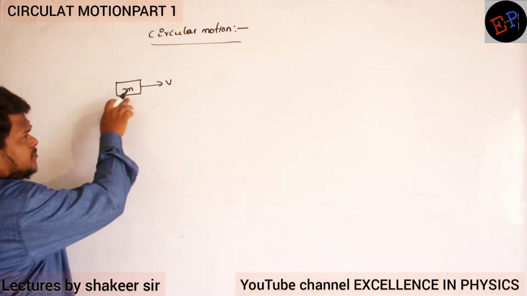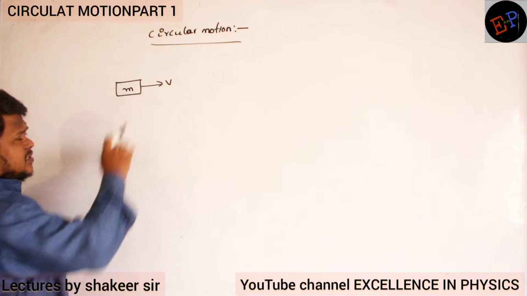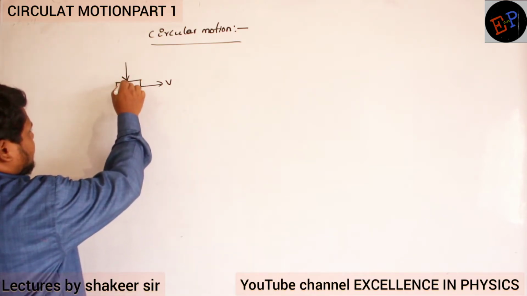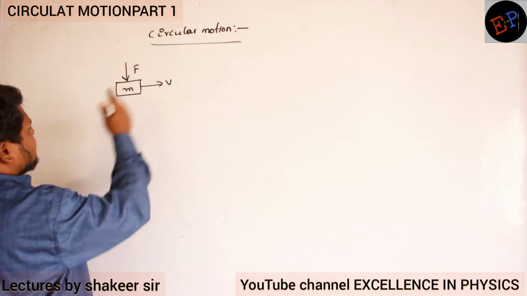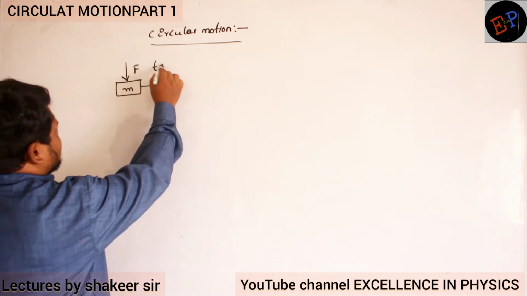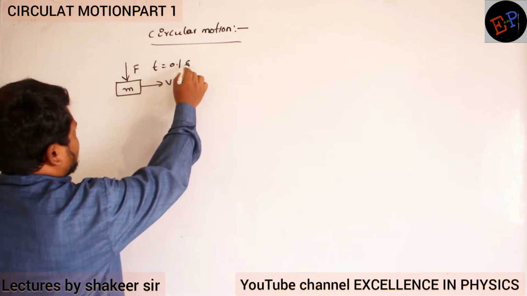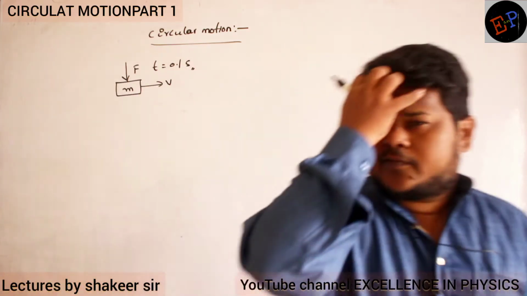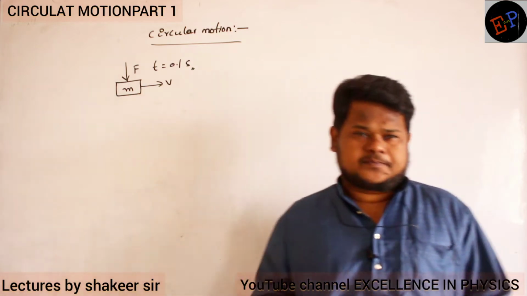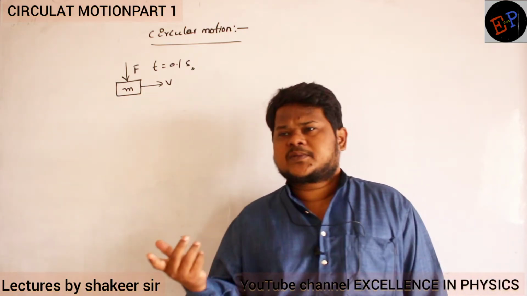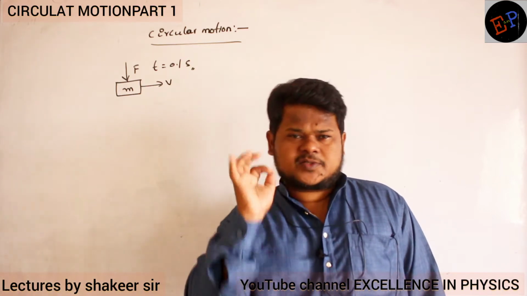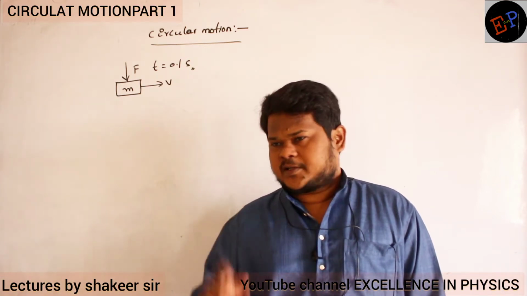Body of mass m moving with a velocity of v in this direction. Now on this body, if I apply a perpendicular force, for how much time? For a time of 0.1 second. Clear now? It means I am applying force for a very small interval. 0.1 second means how much? 1/10th of a second, no? So I am applying force for a time of 0.1 second.